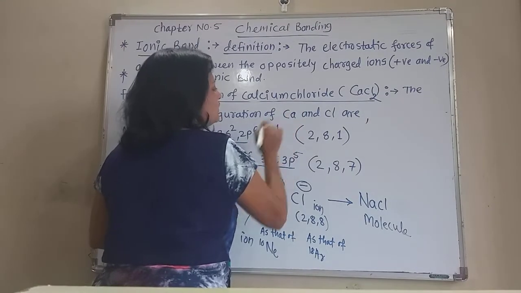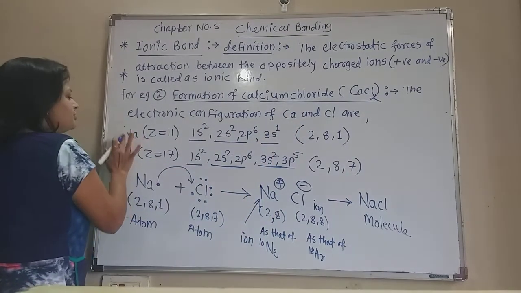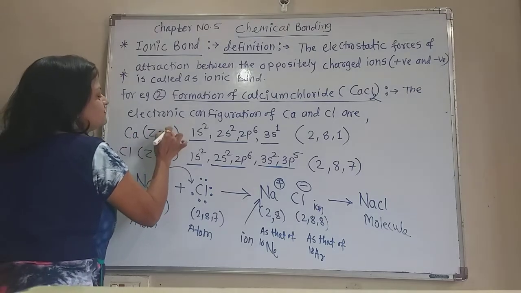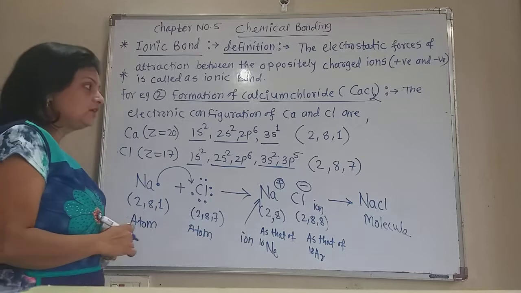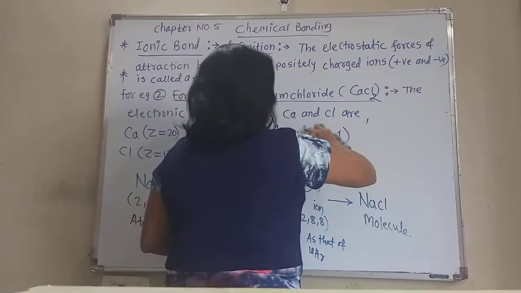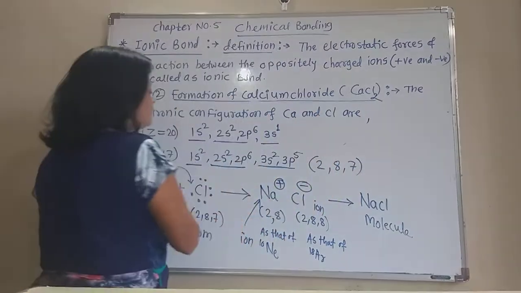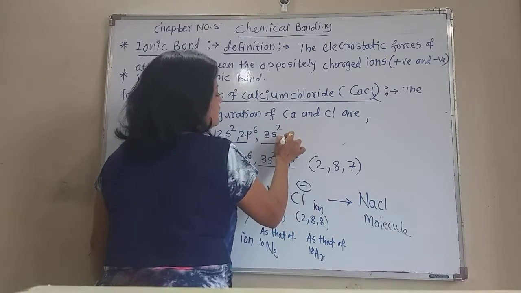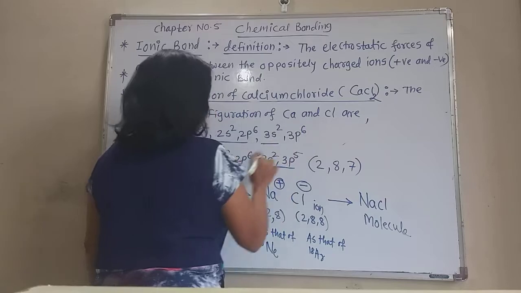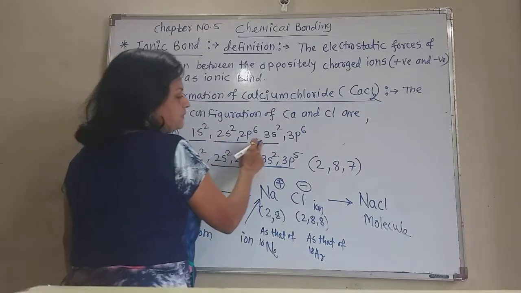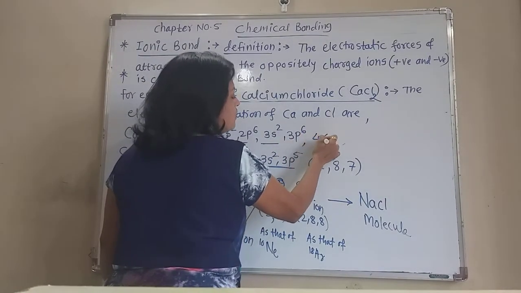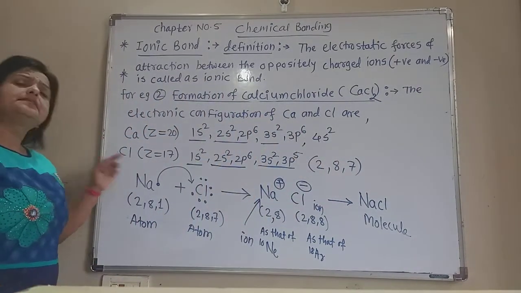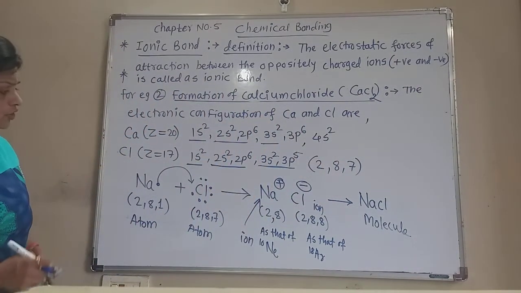So see the electronic configuration of calcium first. Now this calcium has atomic number Z equal to 20. We know that. So the electronic configuration of calcium becomes 1s2, 2s2, 2p6, 3s2, 3p6, up to this there are 10 plus 18 electrons, and 4s2, that is the 20 electrons. Now chlorine has the same electronic configuration as in the first example.